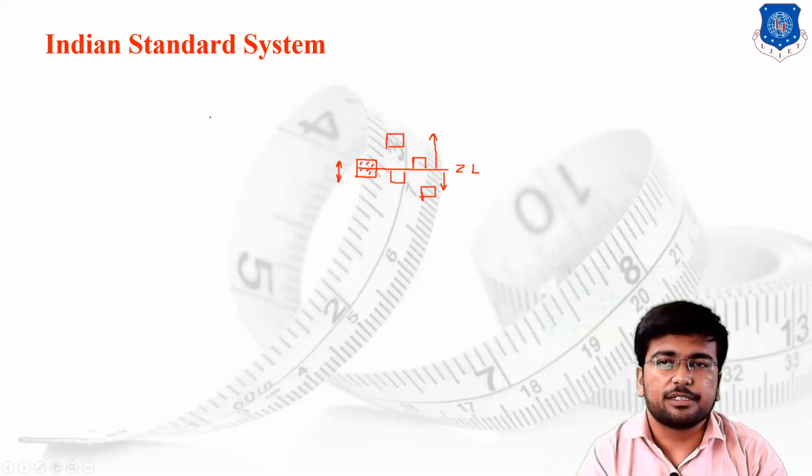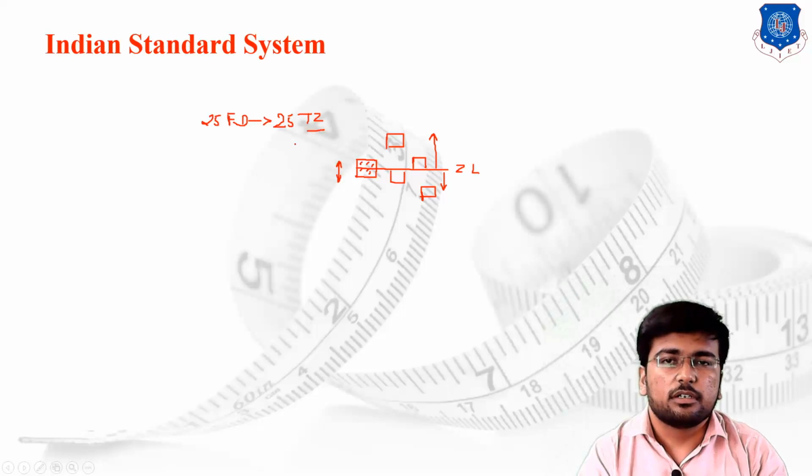In the Indian standard system, we have defined 25 different fundamental deviations, or we can say we have designed 25 different tolerance zones. Some zones have bilateral values, some of them have unilateral values. But as per the requirement of the different mechanical elements, we have designed the different standard zones.